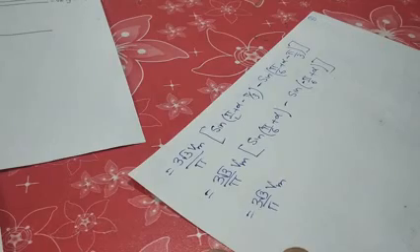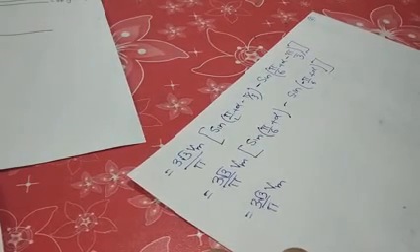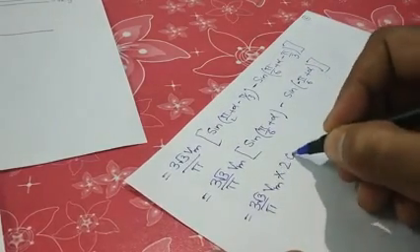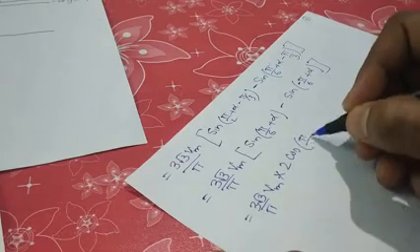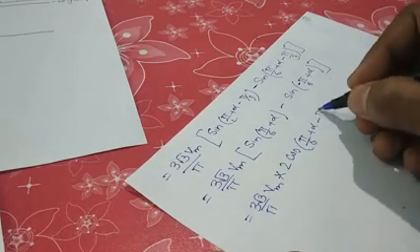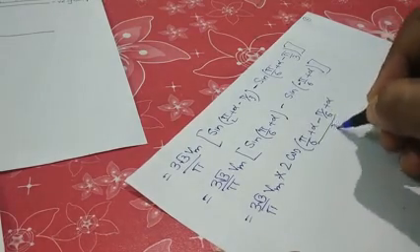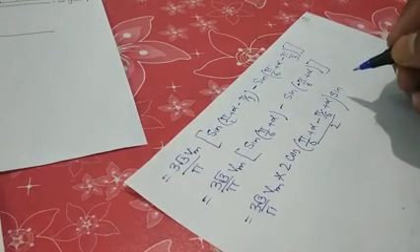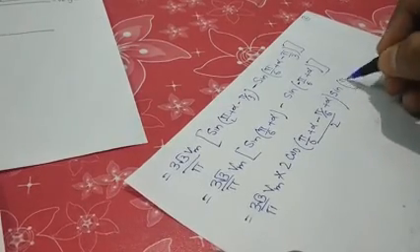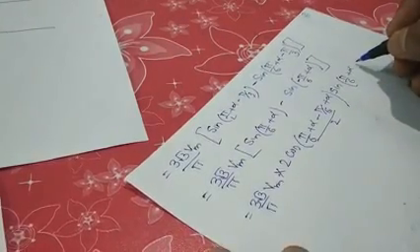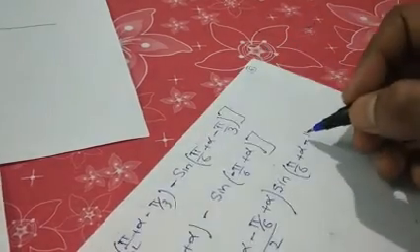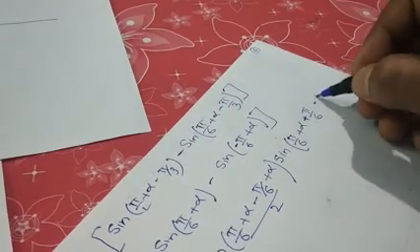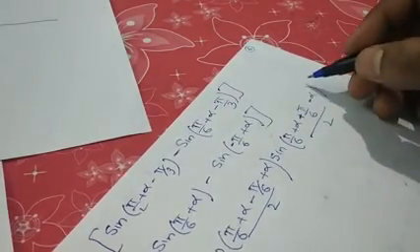The value of sin C minus sin D is again 2 cos (C plus D) by 2 into sin (C minus D) by 2. So if it is minus, then it will be plus.